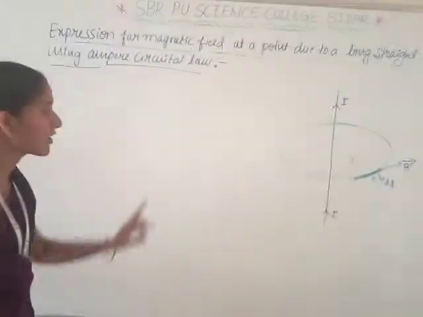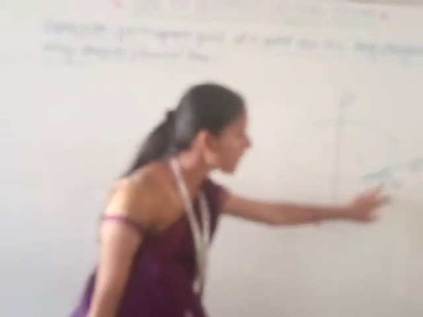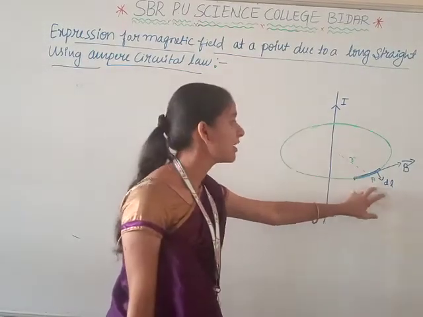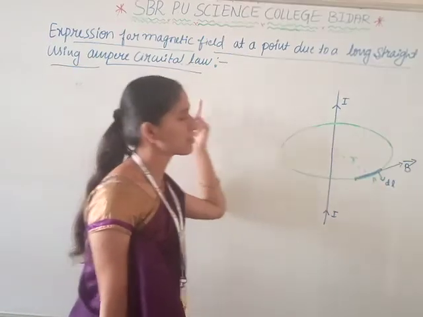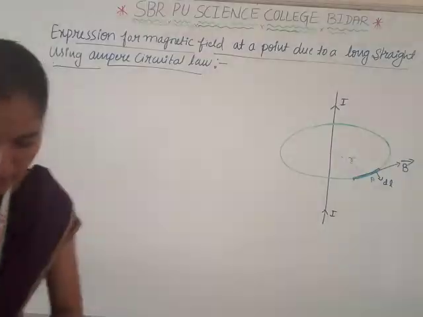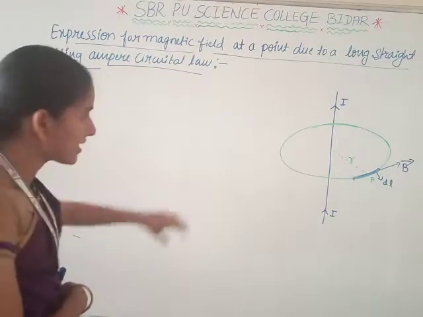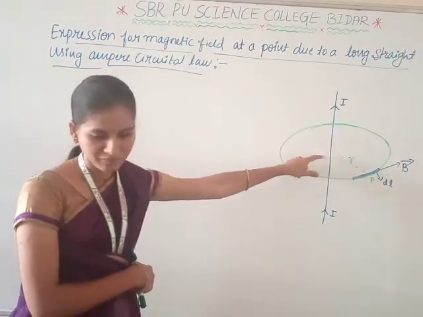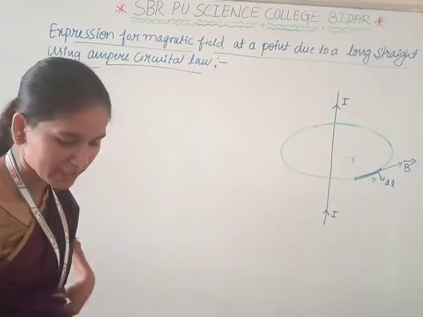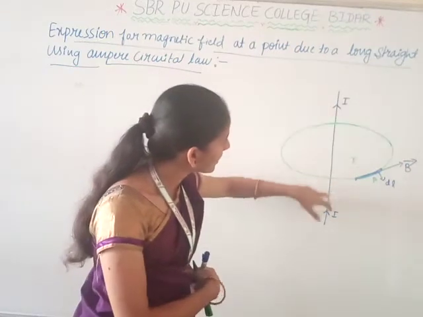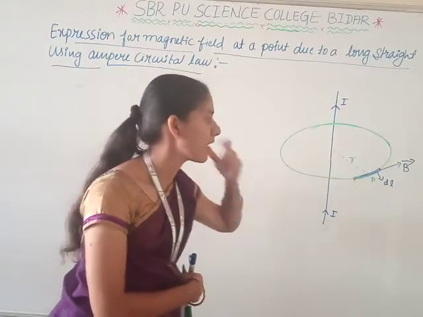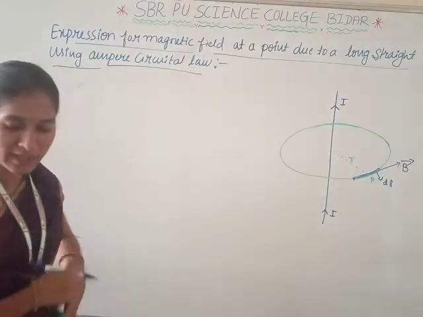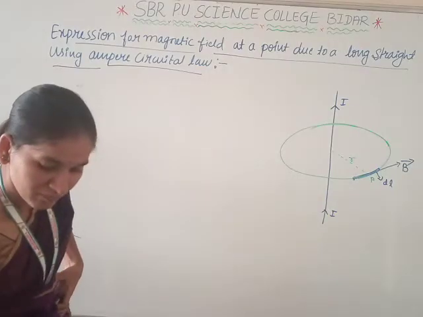What we have to find is the magnetic field at a point P, using a long straight conductor, with the help of Ampere circuital law. Consider a long straight conductor carrying a current I. Let P be a point placed at a distance of R from the center of the circle.